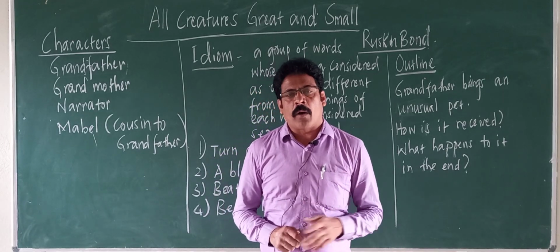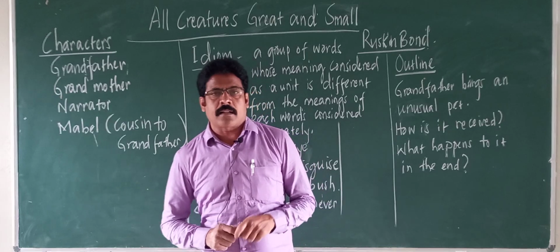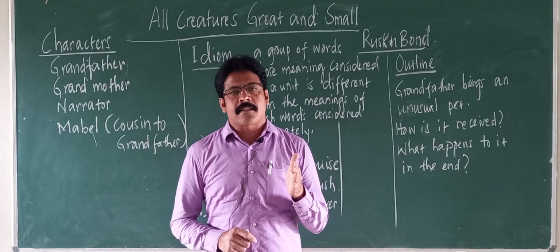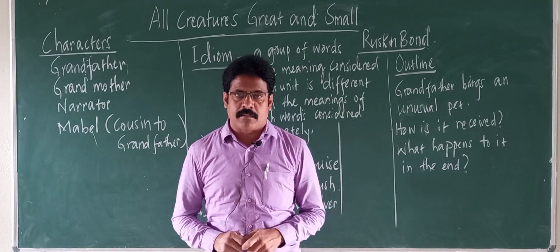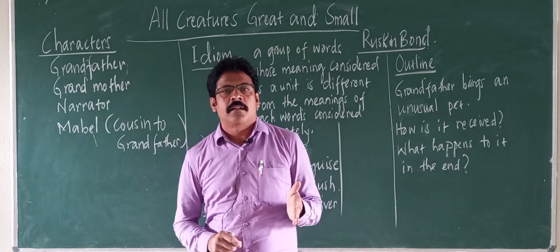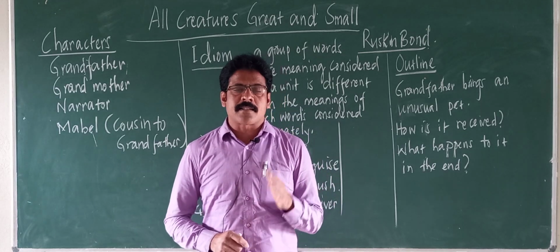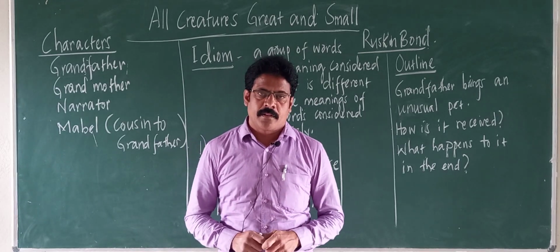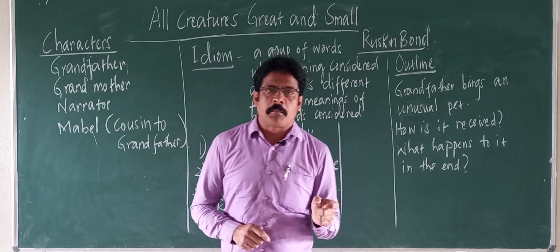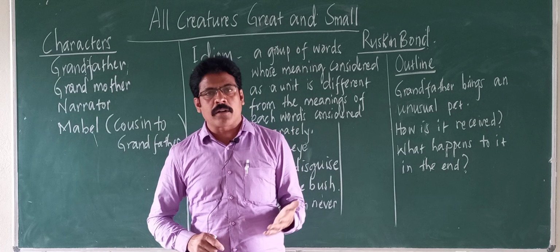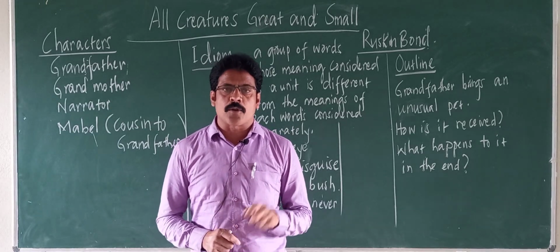I remember one wrong usage that I have commonly observed. It is said like this: cousin brother. Cousin brother or cousin sister is wrong usage. It is simply cousin. You need not add brother or sister to that word in your spoken or written English. It is only cousin.